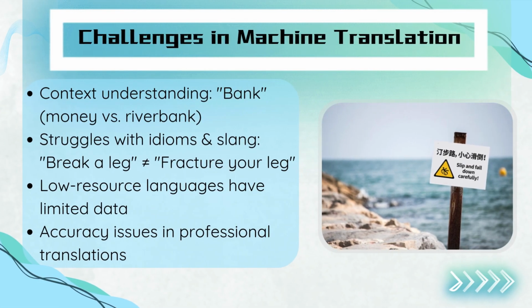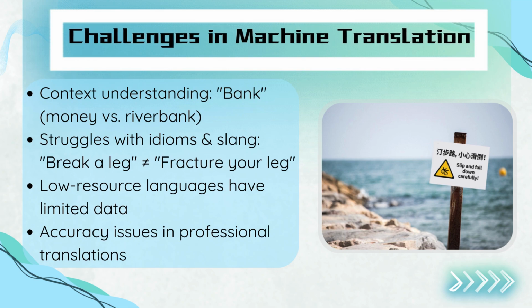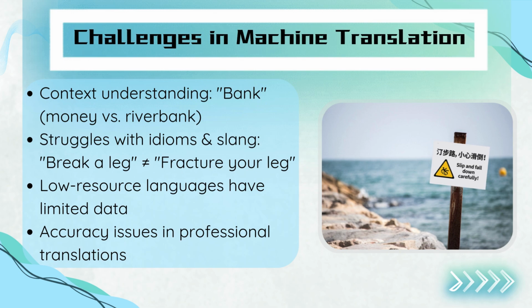Despite its advancements, machine translation still faces several challenges. Context understanding is tricky. Words like bank can mean a financial institution or the side of a river. Idioms and slang often don't translate well. For example, break a leg should mean good luck, not a real injury. Low-resource languages have limited data, making accurate translation difficult. Some translations still result in funny or confusing errors.